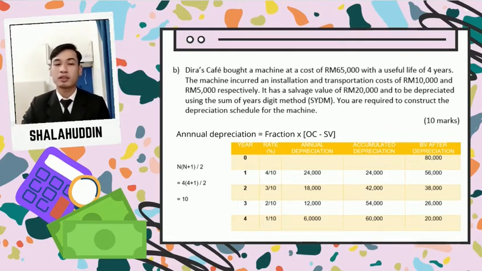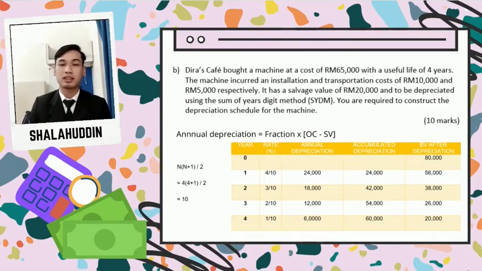So, firstly, we need to find the sum of the years' digits, or SYD. The formula is given as n bracket n plus 1 bracket, divided by 2. N will be represented as the useful life. Fill in the formula and you will get SYD, which is 10.